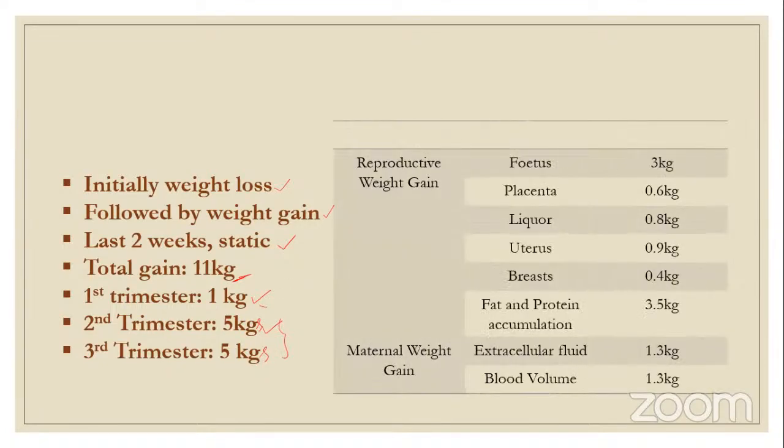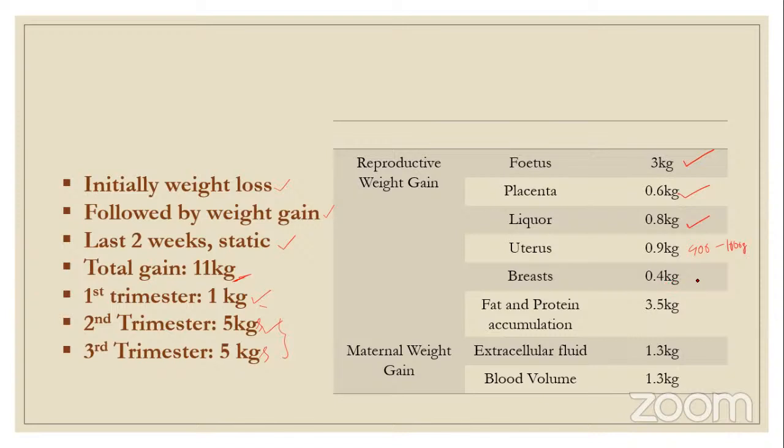And what is the contribution of each part in weight gain? The fetus contributes around 3 kgs. The average birth weight is around 2.5, so we can consider 3 kgs contributed from the fetus. The placenta is about 600 grams, that is 0.6 kg. Liquor amnii, the amniotic fluid, is around 800 grams or 0.8 kg. And the uterus is about 0.9. We had discussed earlier, it is 900 grams to 1000 grams, around 1 kg. It contributes the uterine weight.